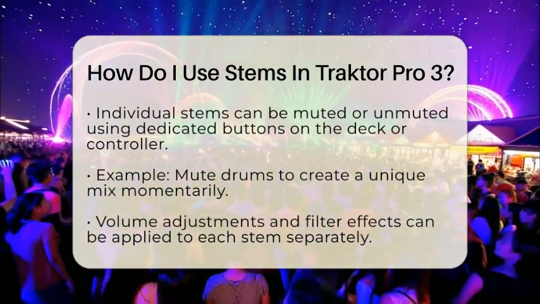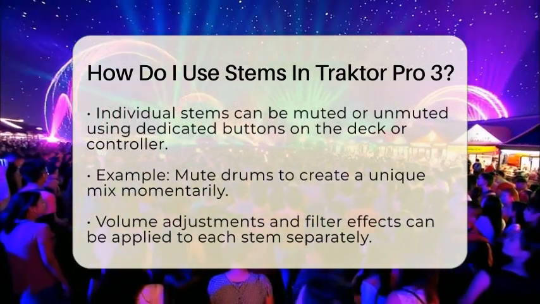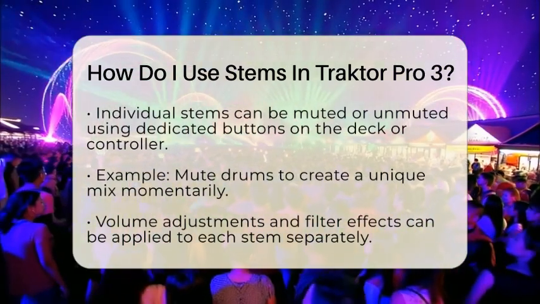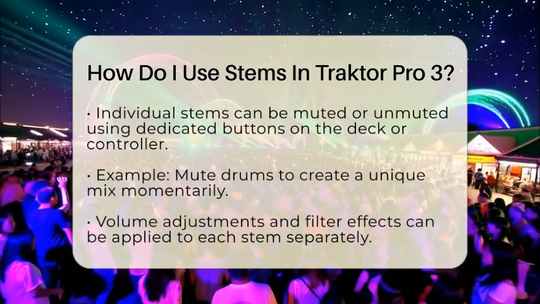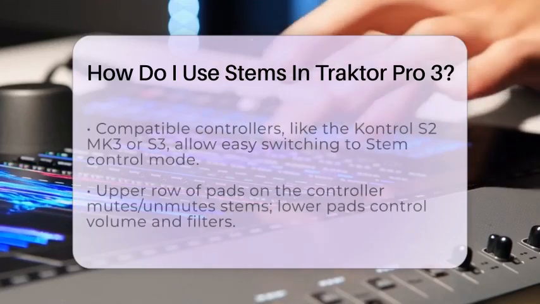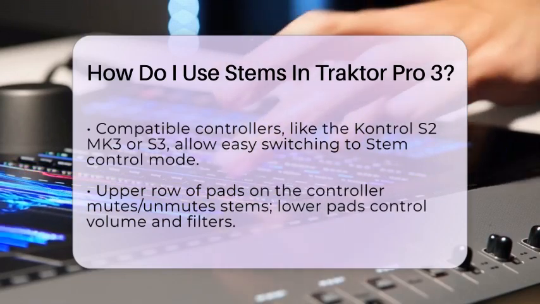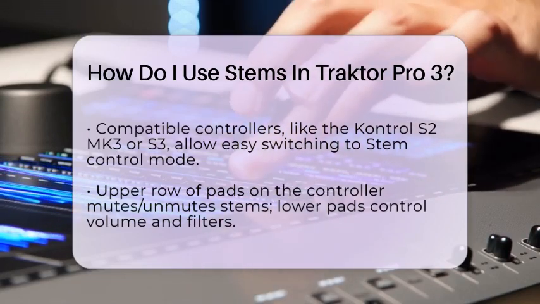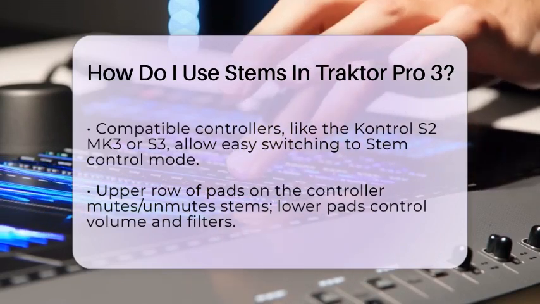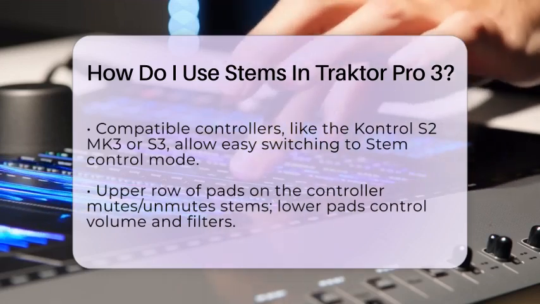If you are using compatible Traktor controllers, like the Control S2 MK3 or S3, you can easily switch to stem control mode. Press the samples button, and the pads will change to control the stems. On the upper row of pads, you can mute or unmute the stems. The lower pads allow you to assign encoders to control volume and filter parameters for each stem. For example, you might want to turn down the bass volume or apply a filter sweep to the synths. This gives you a lot of creative control during your performance.